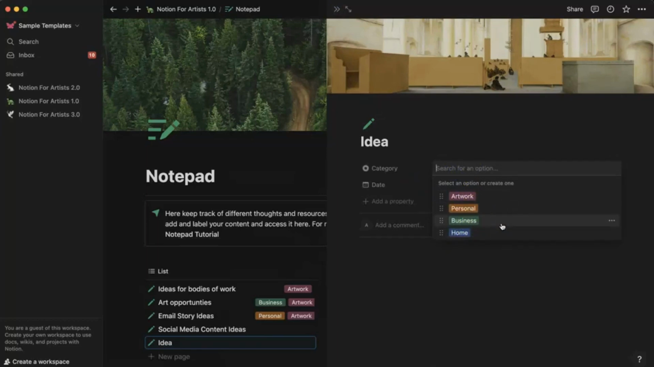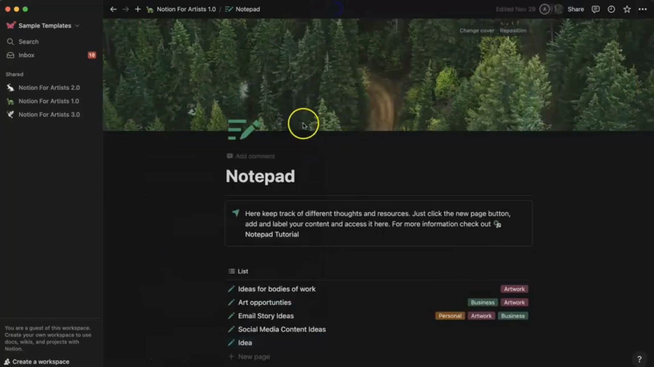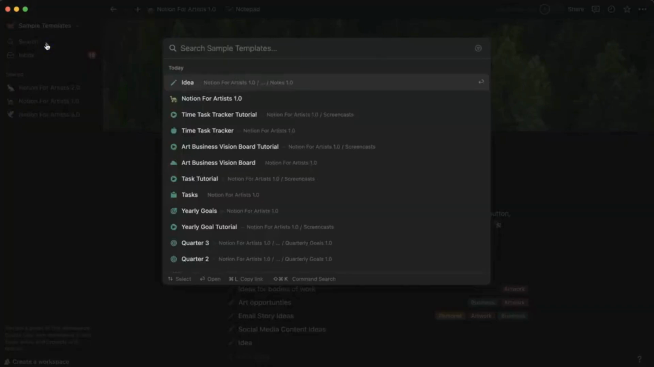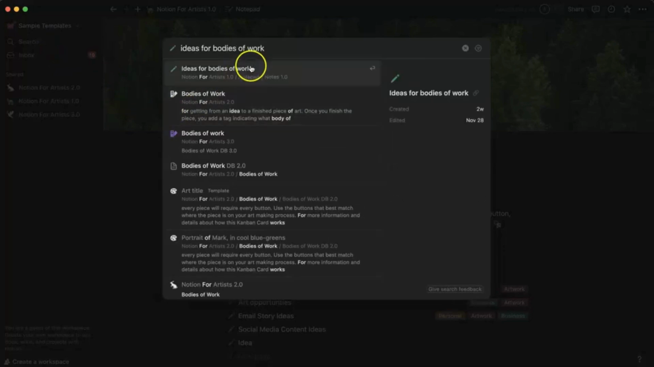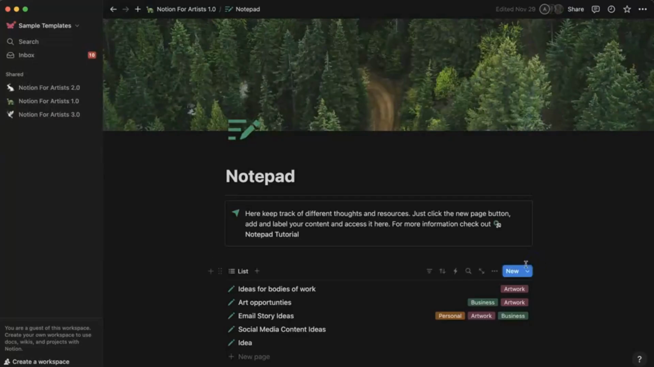This could be journal, and it can be a journal entry. Remember, just like any part of Notion, if you ever want to find something from here, you can search it in the search bar. So, ideas for bodies of work. And you can find it directly here and go directly to the Notepad section, just like if you have a task, you can search it and find it there as well.